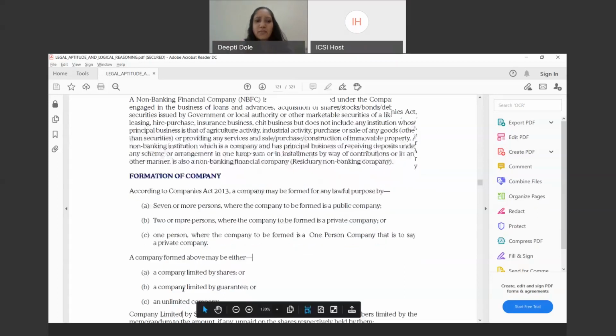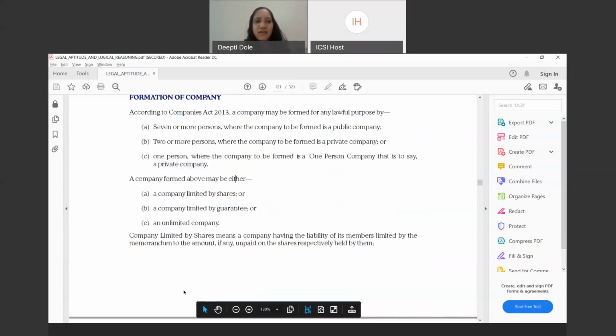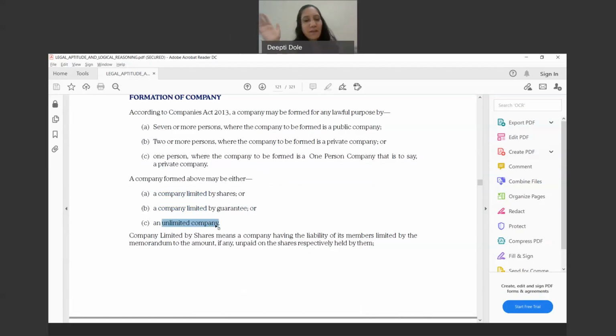A company formed may be either, as we have seen, limited by shares, limited by guarantee, or an unlimited company. We saw the distinction between private limited and public limited. Further, the types of company get differentiated with reference to the liability of the company.